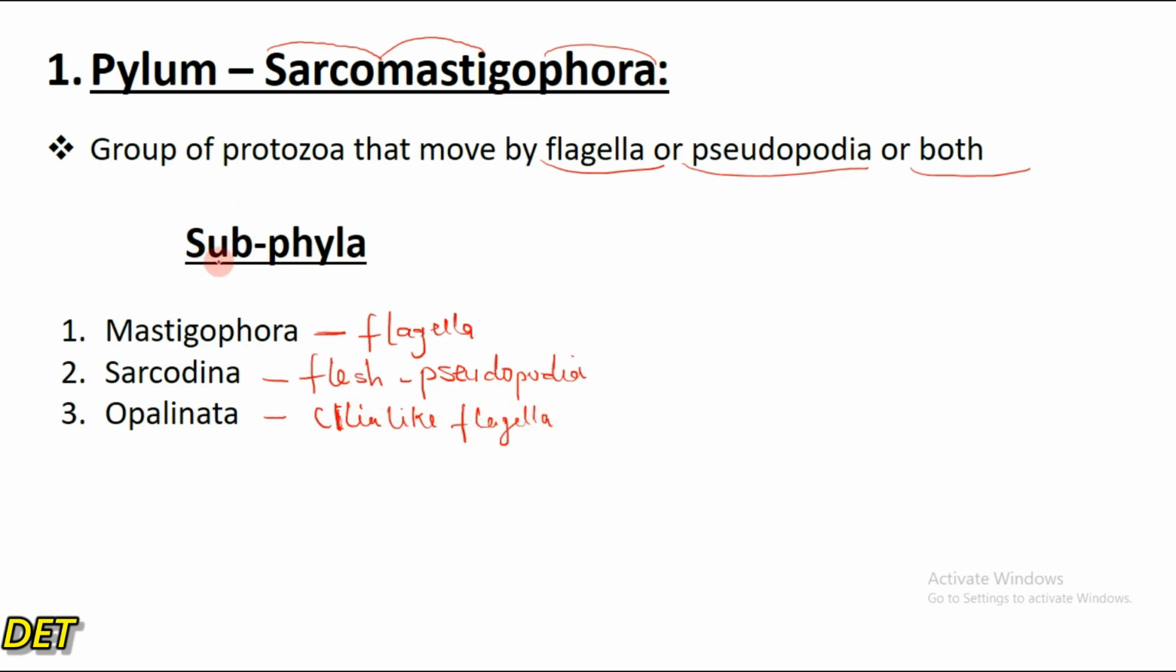So these are the three subphyla under the phylum Sarcomastigophora. We have Mastigophora, which are protozoa that move with the help of a flagella. We have Sarcodina, which are protozoa that move with the help of a pseudopodia. And we have Opalinata, which are protozoa that move with the help of cilia-like flagella.